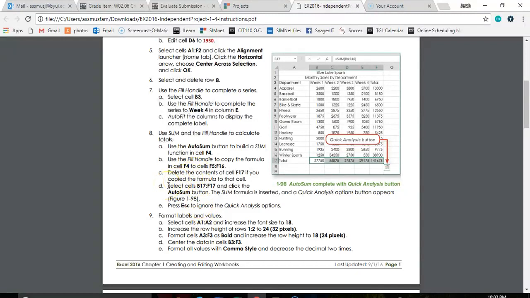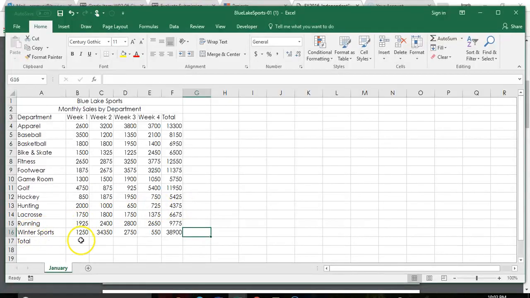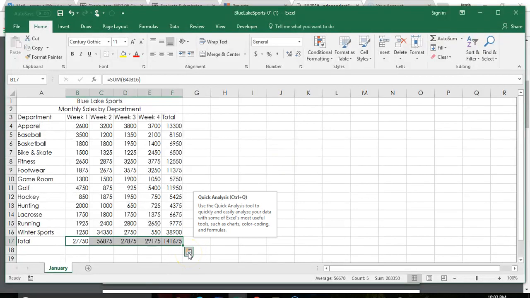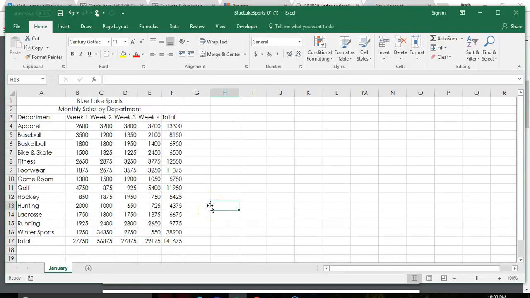Letter D. Select cells B17 through F17, and we're going to auto sum those. And then it talks about this quick analysis button. So I'm going to select my cells and use my auto sum. This is the quick analysis button that you'll learn what that does in another chapter. We're going to click out of that so it disappears.